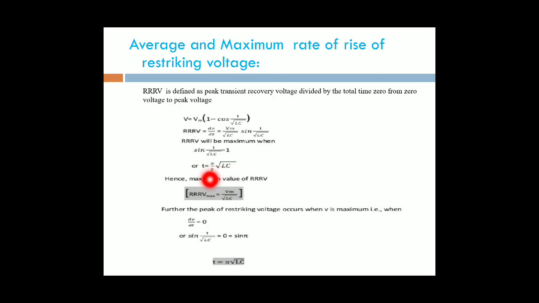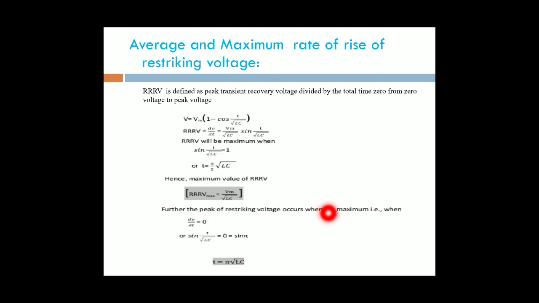Hence, the maximum value of RRRV is found by substituting sine t by root LC equal to 1. Then the sine term will be 1. Therefore, the maximum value of RRRV is Vm by root LC. This is the maximum value of the RRRV, and this is the average value of the RRRV.